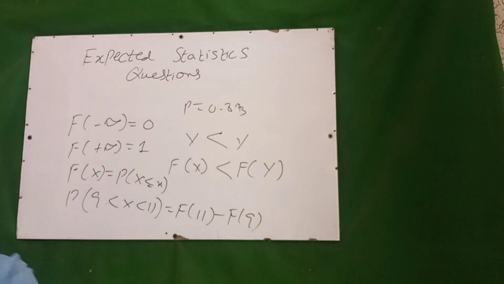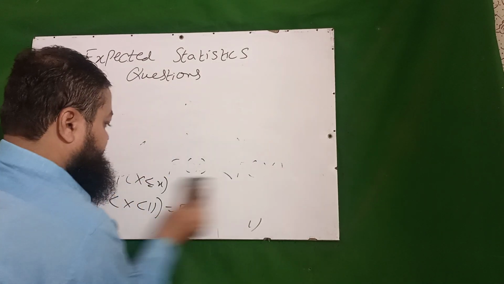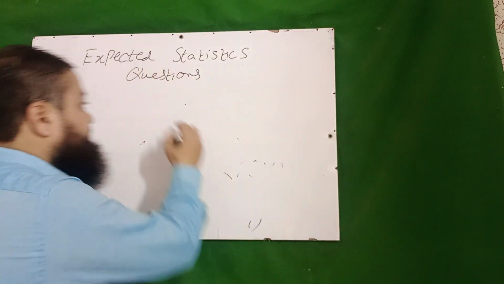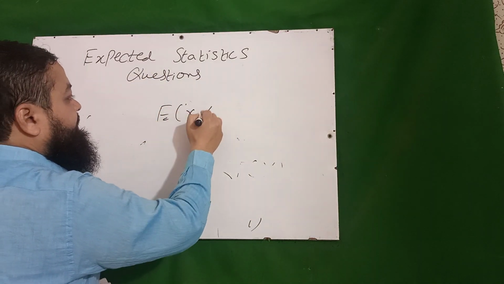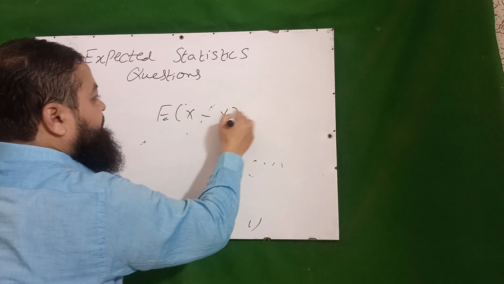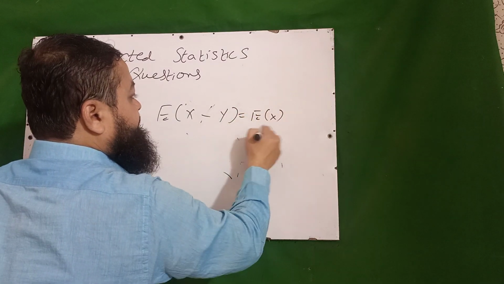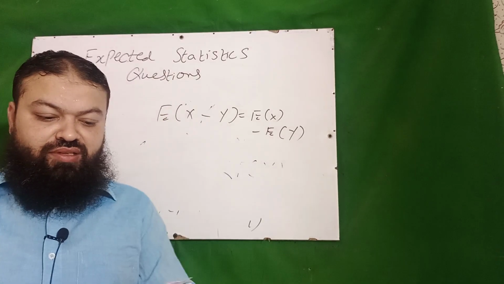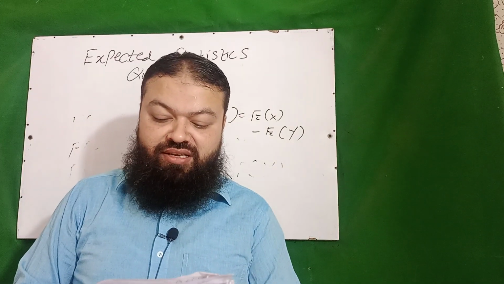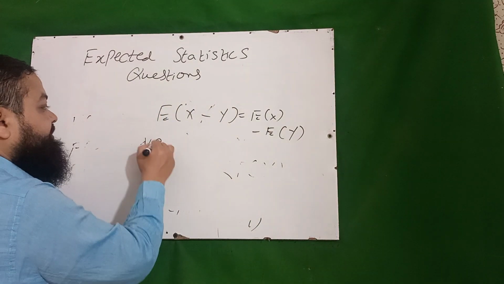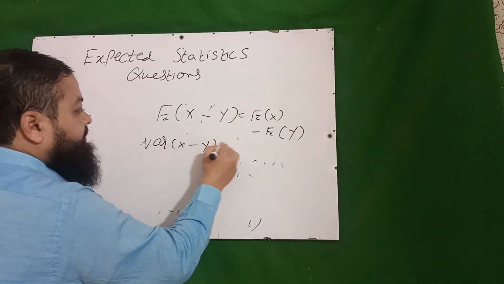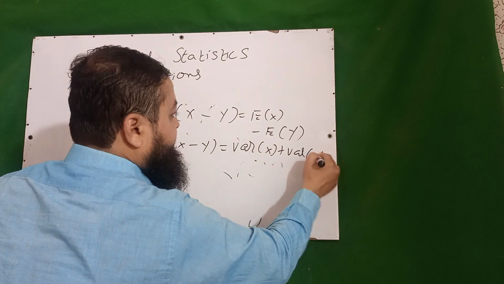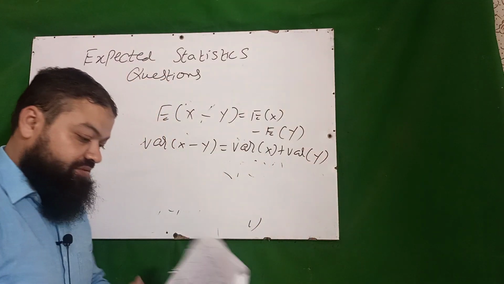If X and Y are two variables, then expectation of XY will be equal to expectation of X minus expectation of Y. If X and Y are independent random variables, then variance of X minus Y will be equal to variance of X plus variance of Y. Minus will be changed into plus.